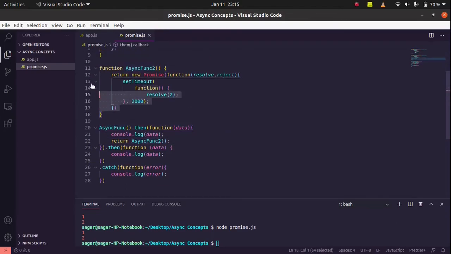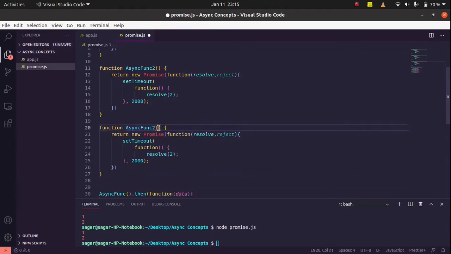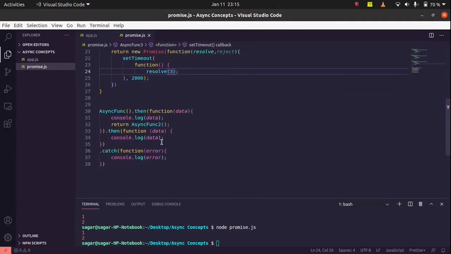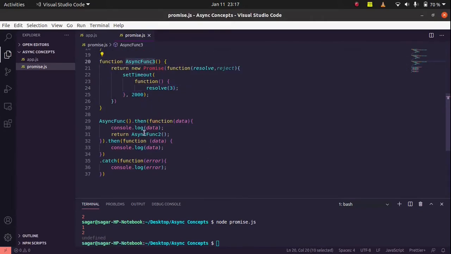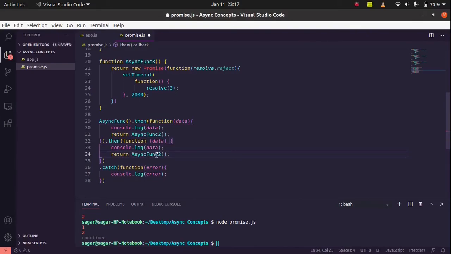In case we have another function, let's say asynchronous function 3, for example returning result 3, we want to run it after completion of asynchronous function 2. So when we get the result from asynchronous function 2, we will return asynchronous function 3 through the then method of asynchronous function 2.